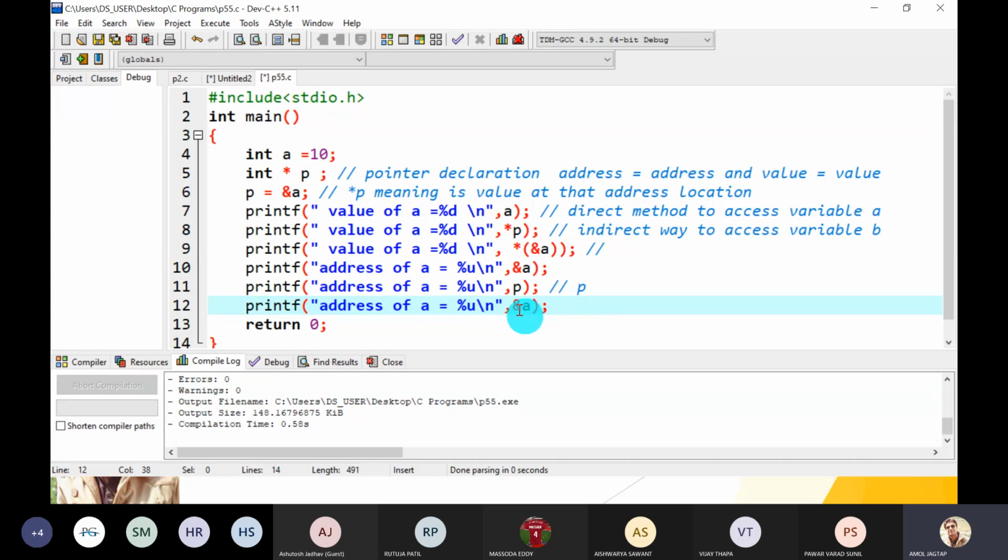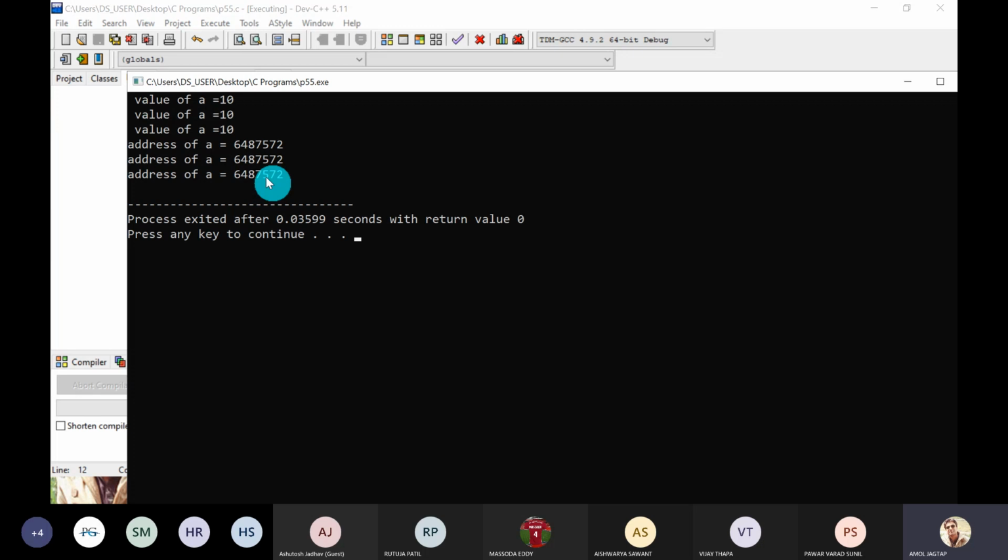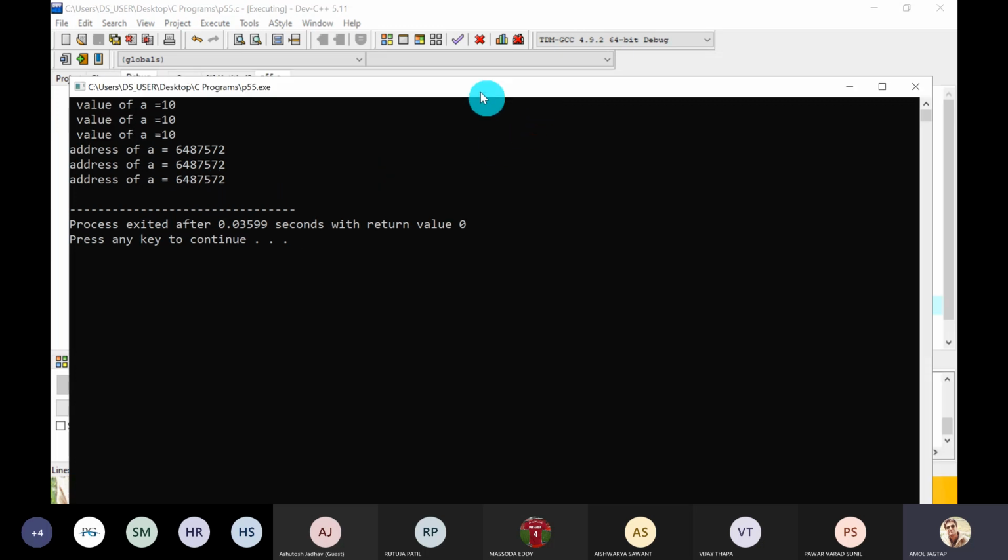Now, any other way to print the address of A? Yes, there are a number of ways. First way: address of pointer P. First pointer P is calculated, which gives you value 10, and its address means the address of A. Just compile and run and check whether it gives the correct value or not. Yes, great. It gives you the correct value.